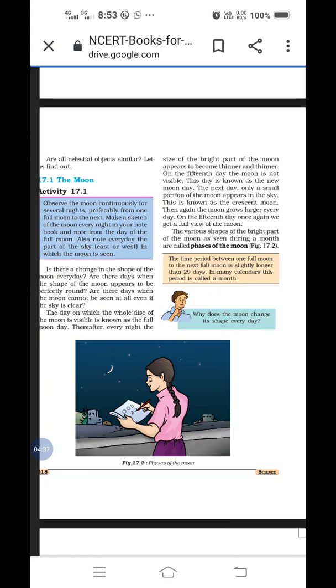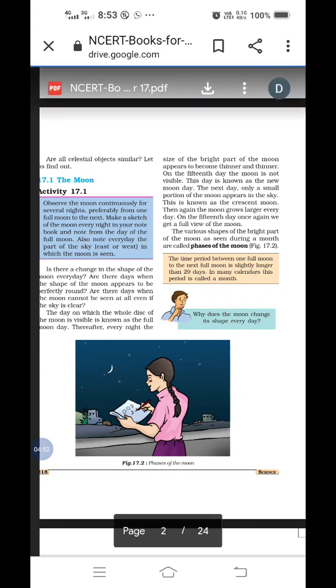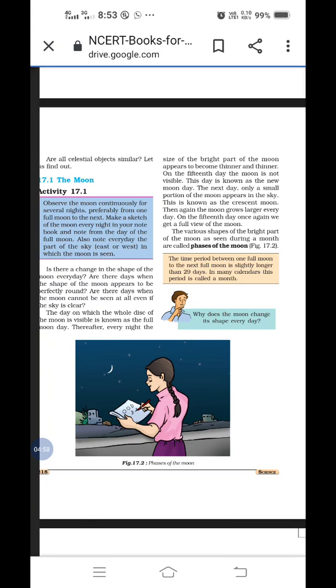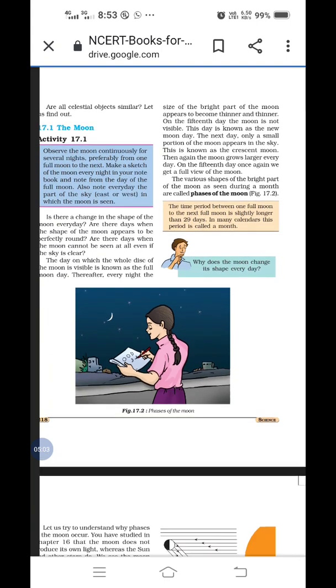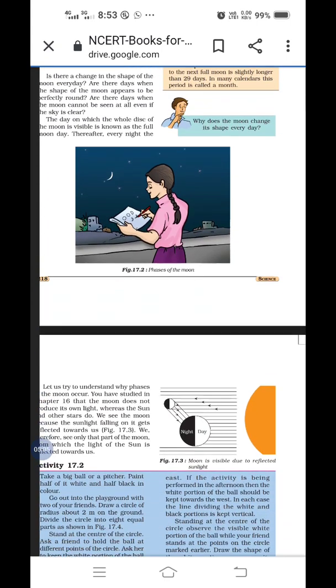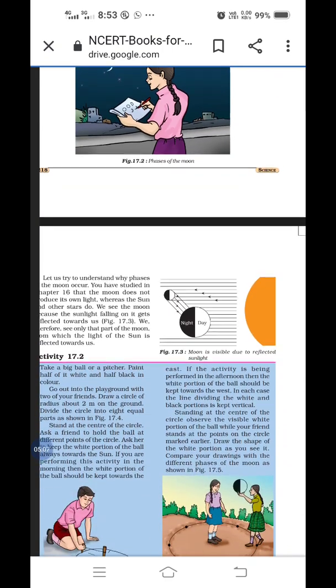Then the next point given here, how many days? Everybody knows the Purnima and Amavasya concept, the full moon day and new moon day. The time period between one full moon to the next full moon is slightly longer than 29 days. How many? 29 days, and everyone knows that in the calendar we consider it as 1 month. Is it clear for everyone?